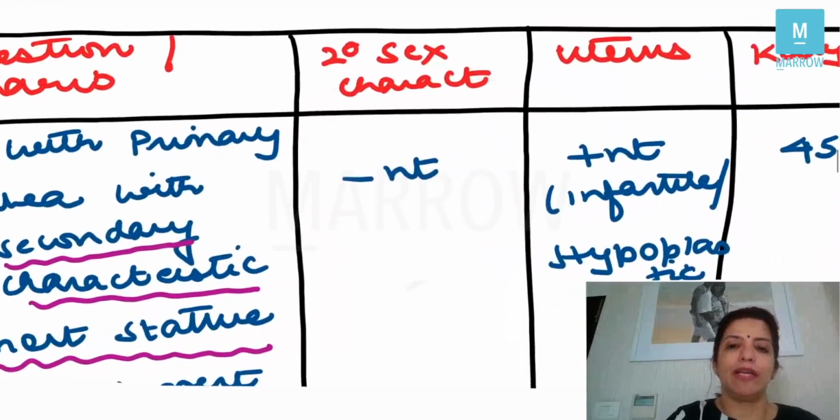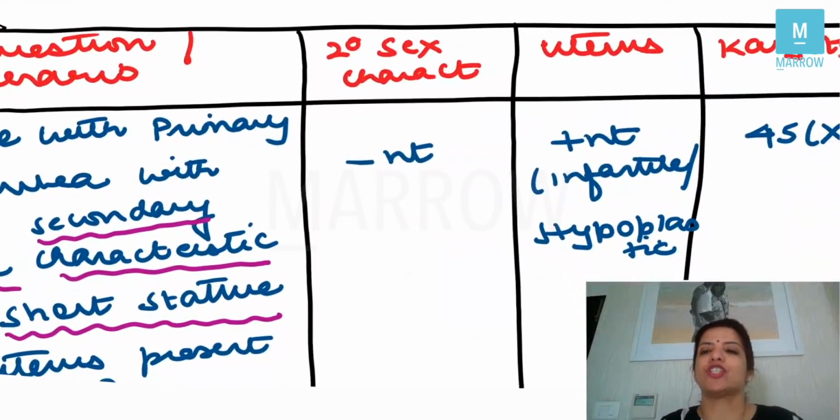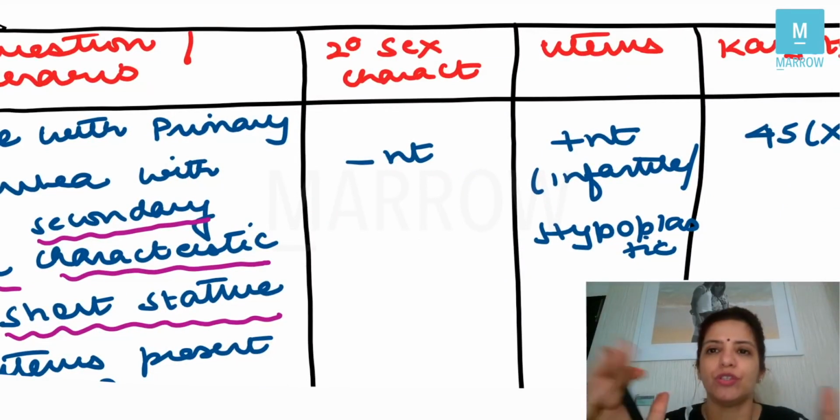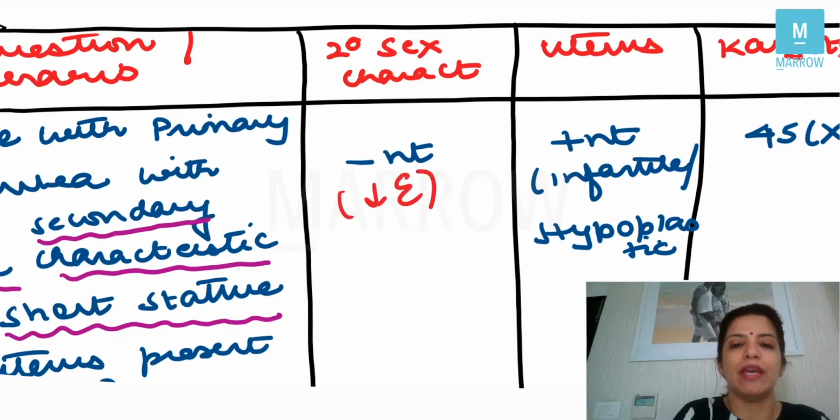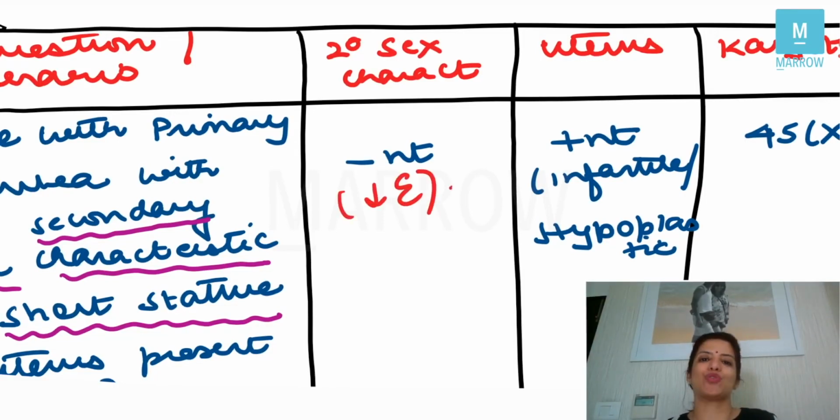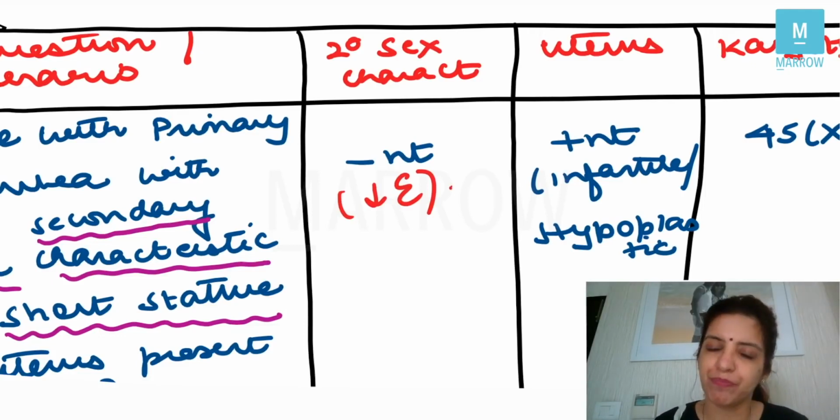So in the table, we know that the question itself is saying that secondary sexual characteristics are absent. And we know the reason now. If ovaries are not properly developed, the levels of estrogen will be less. And because the level of estrogen will be less, so the secondary sexual characteristic will be absent. Now, the question itself is telling you that the uterus is present, but the uterus is small or it is infantile or hypoplastic, right?